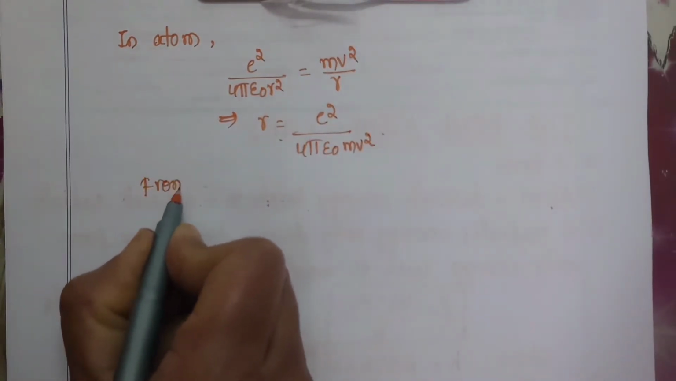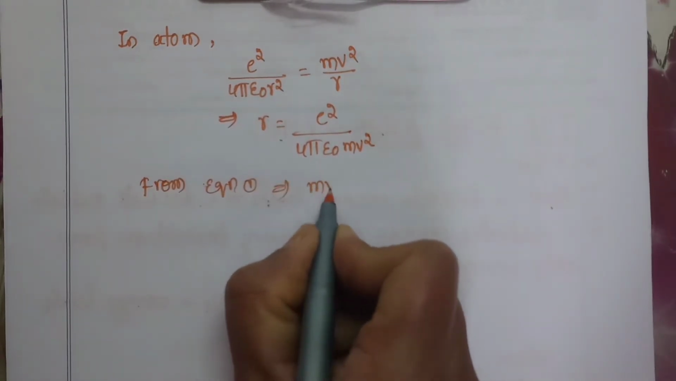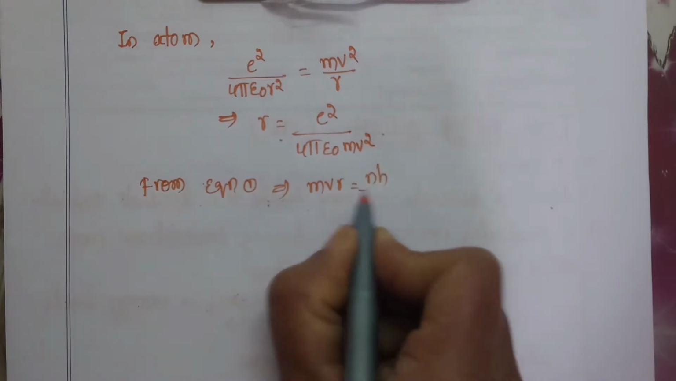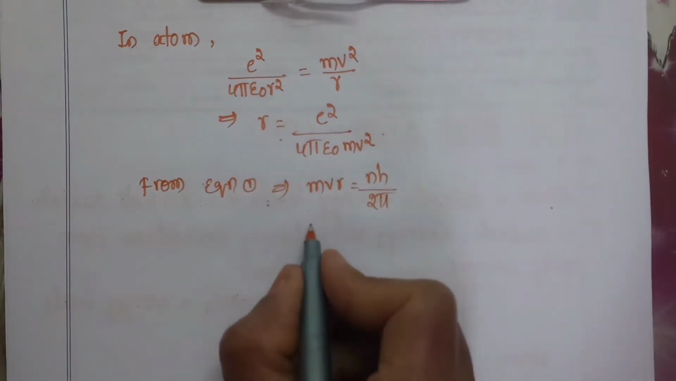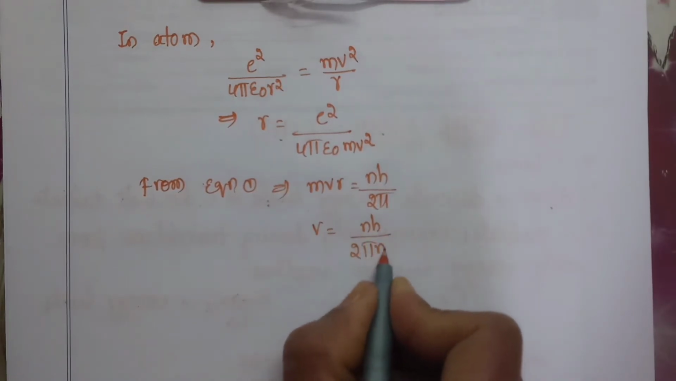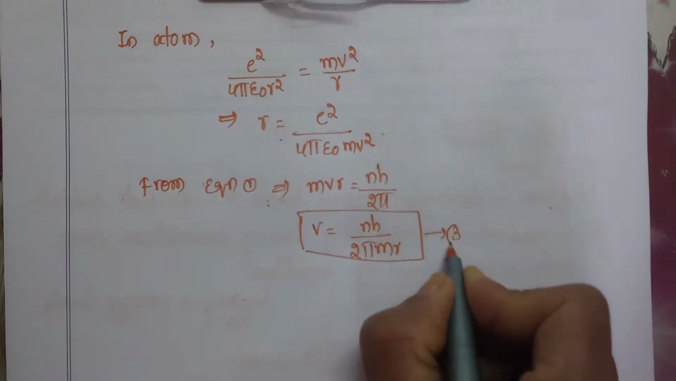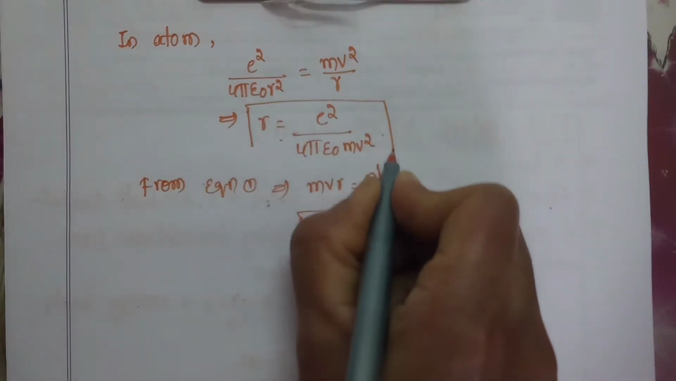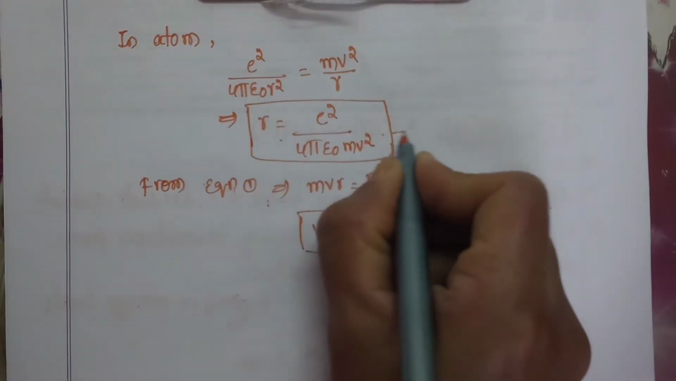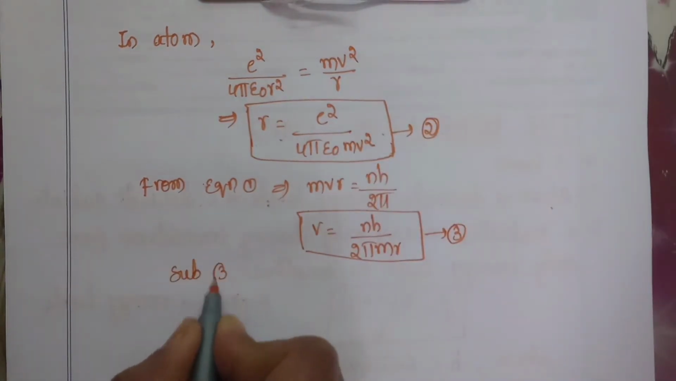From equation number 1, we get mvr is equal to nh by 2 pi. From here we get v is equal to nh by 2 pi mr. Let us say this as equation number 3 and this as equation number 2. If we substitute 3 in equation number 2,